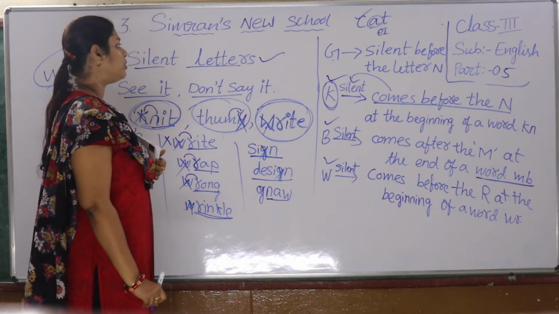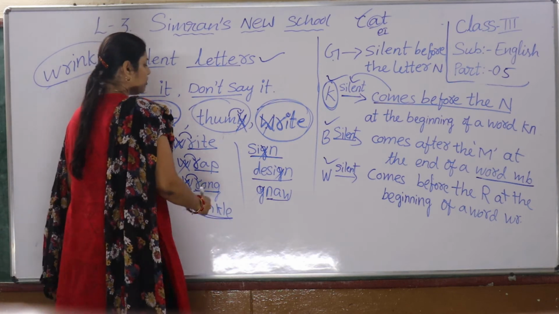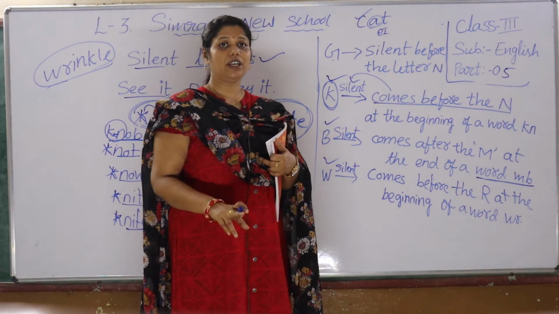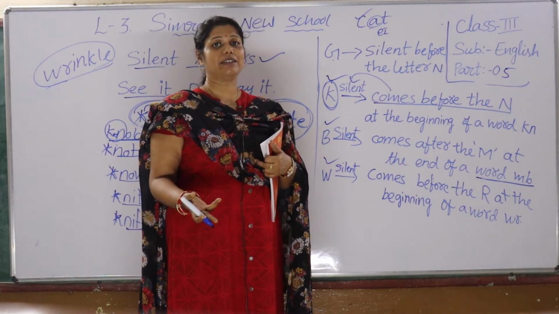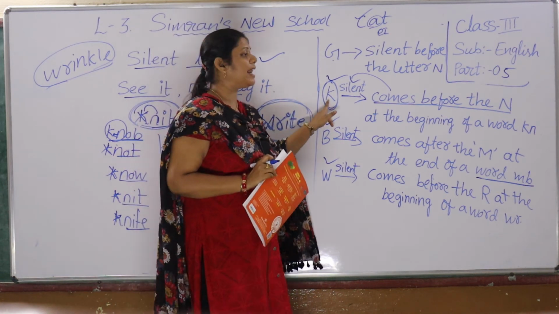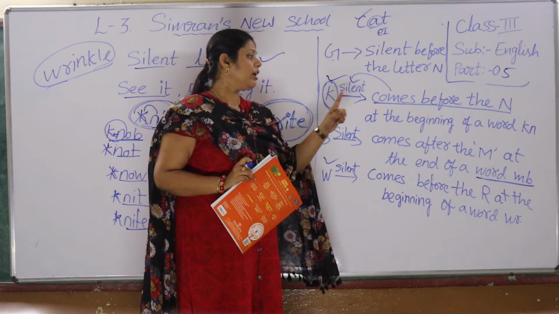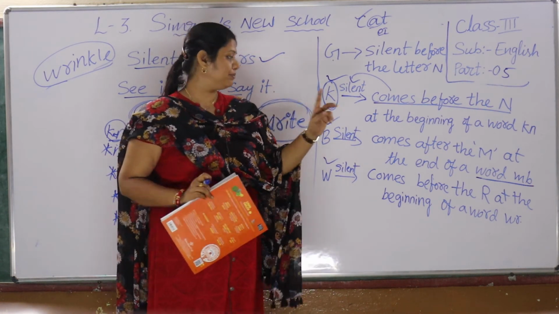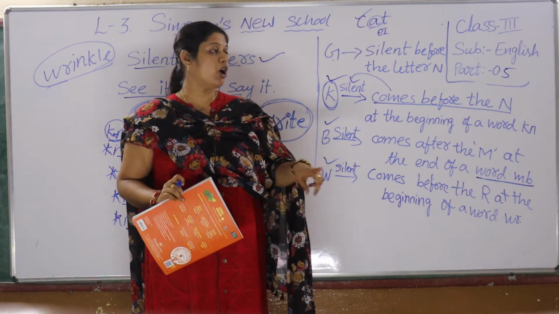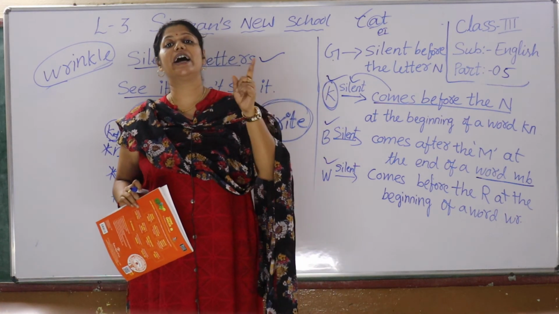So wherever G is there and N comes after it, G is silent before the letter N. So remember: K silent before the letter N, B silent after the letter M, W silent before the letter R, G silent before the letter N.